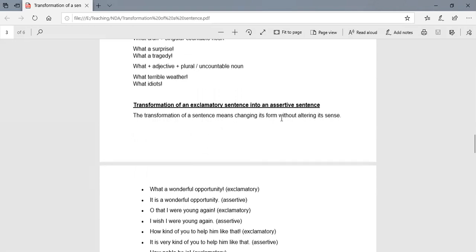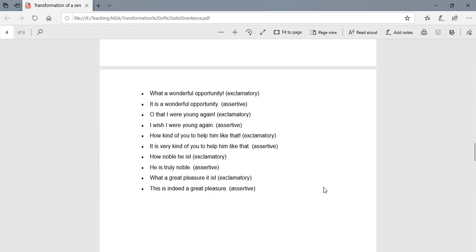The transformation means changing its form without altering its sense. What a wonderful opportunity. This is an exclamatory sentence. Assertive, simple, normal sentence क्या कहता है? It is a wonderful opportunity. It's not exclamatory. Oh, that I were young again. So that's an exclamatory. I wish I were young again.